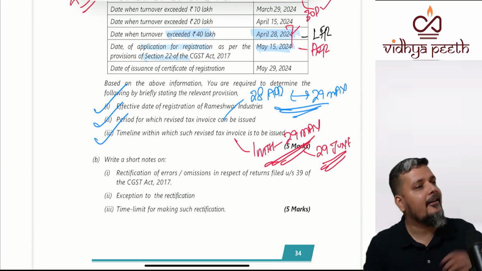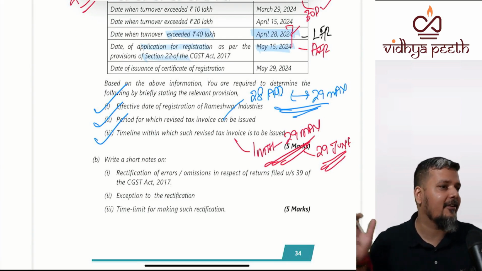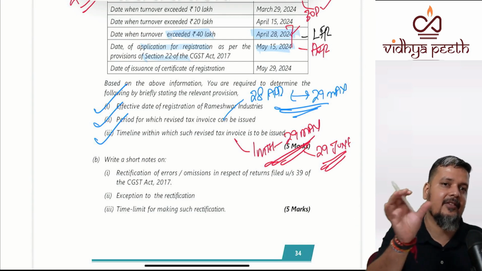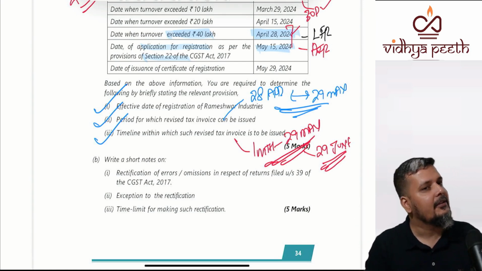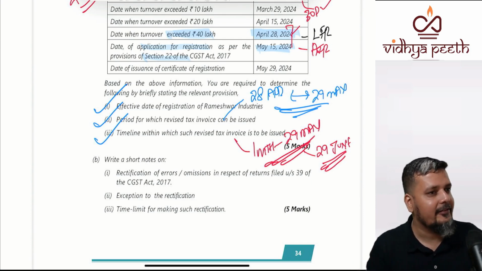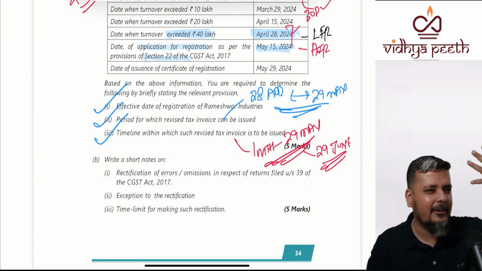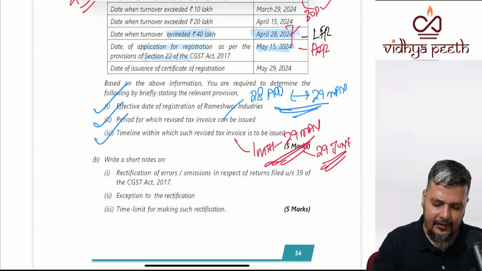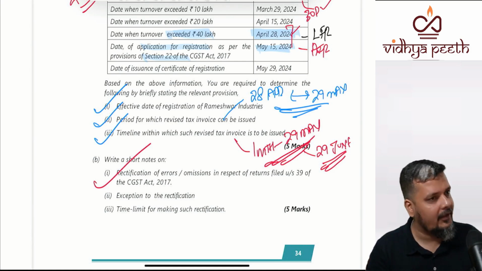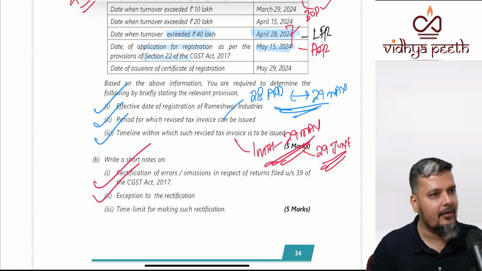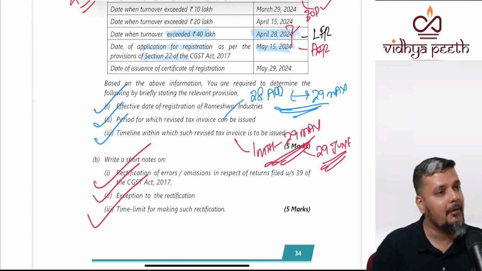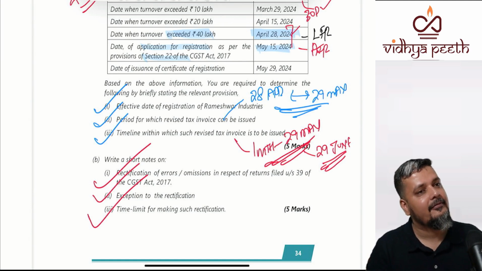Rectification. In the return filing chapter, such a lengthy big chapter, I walked through it and said that there are 3 important areas. 3-star for the entire table. 5-star for late fees. And I said, forget everything else, a lot of stories are written. 5-star for rectification. Can you easily answer all the 3 parts? Rectification allowed? Yes. Revision not allowed. Exception? Yes. When it is found by the officer, not allowed. Time limit? Yes. 30th November of next financial year.